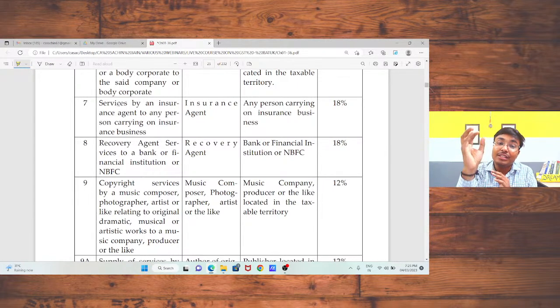That means the insurance business owner has to pay the tax. I, as an insurance agent, have no liability to pay any tax. Okay. Recovery agent services to a bank or financial institution.